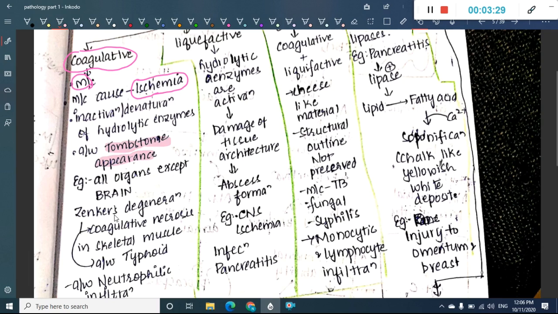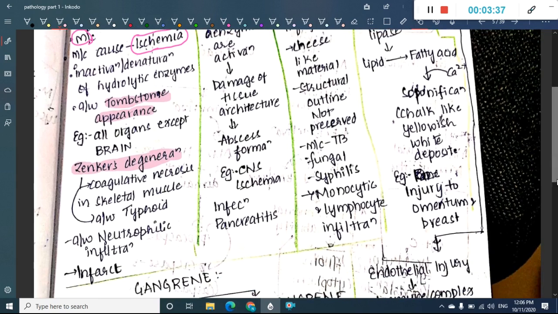In coagulative necrosis, brain is not involved. There is something called Zenker's degeneration. Zenker's degeneration is actually the coagulative necrosis which occurs in skeletal muscles associated with typhoid. This Zenker's degeneration is also associated with neutrophilic infiltration. So coagulative necrosis is also associated with neutrophilic infiltration. Infarct formation also occurs in coagulative necrosis.